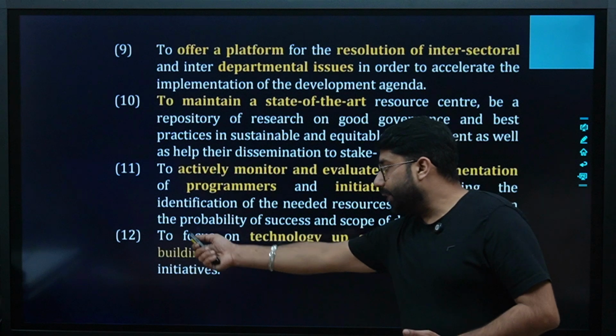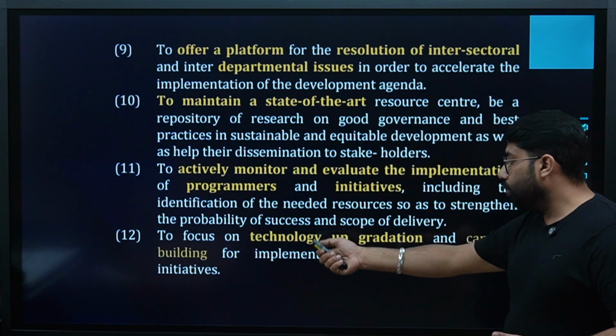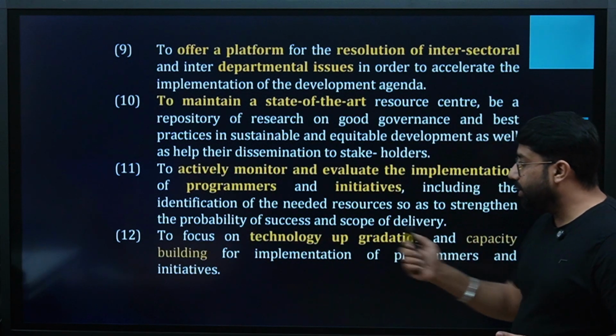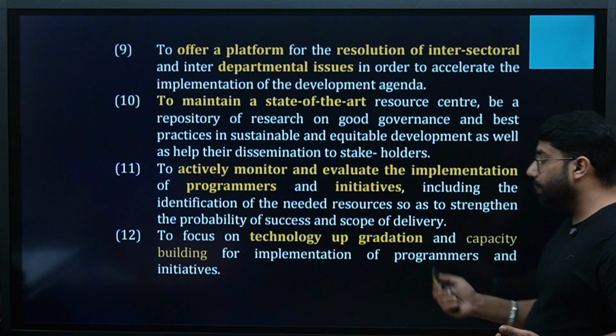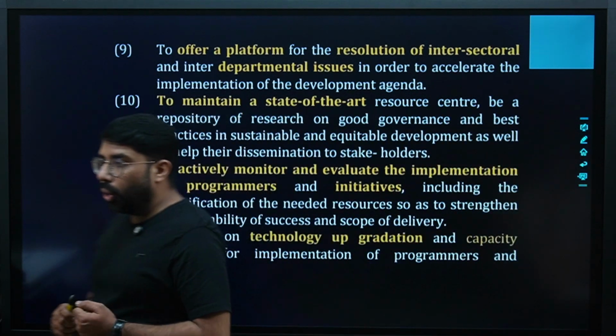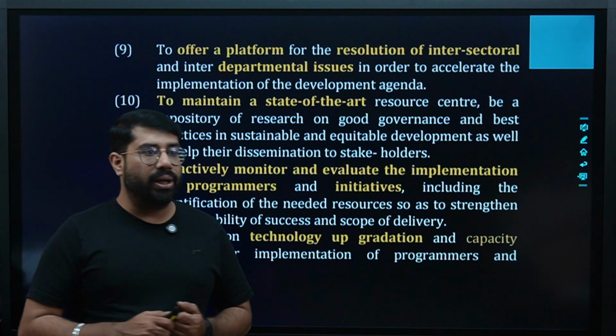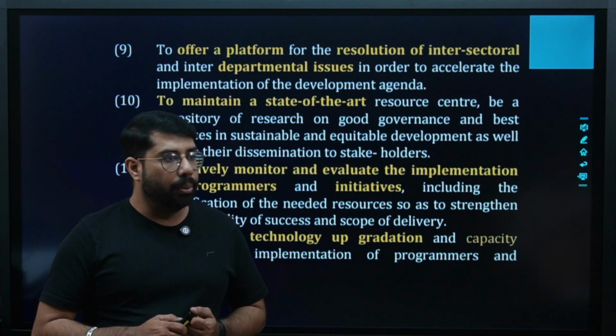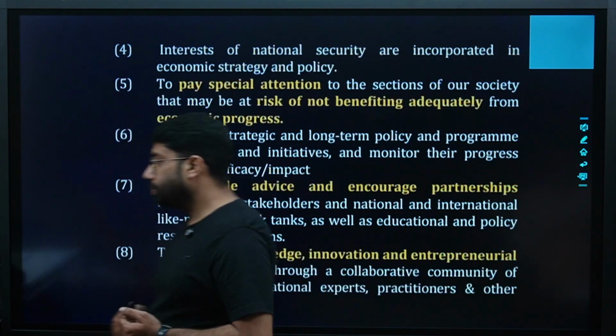Okay. The next focus is on technology upgradation and capacity building for the implementation of programs and initiatives. Are you clear? We are upgrading the technology also, so that the programs or the initiatives we are taking can work in an effective manner, right?